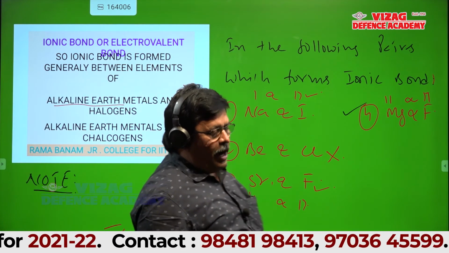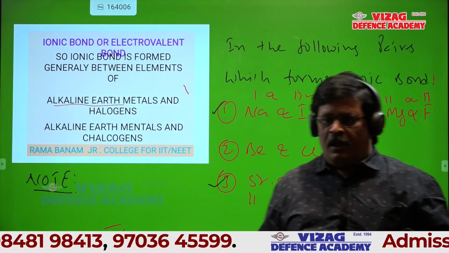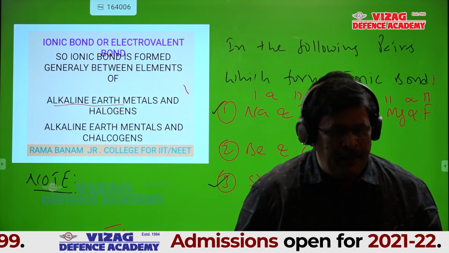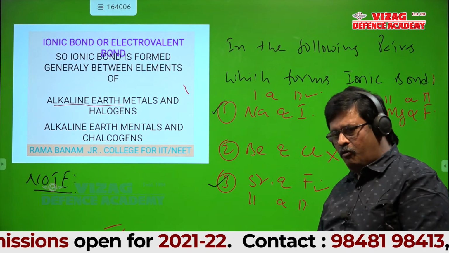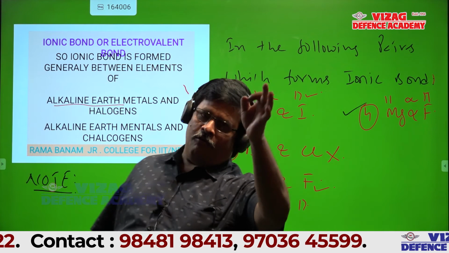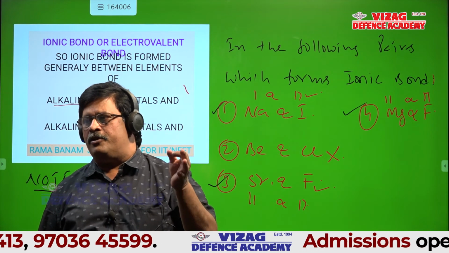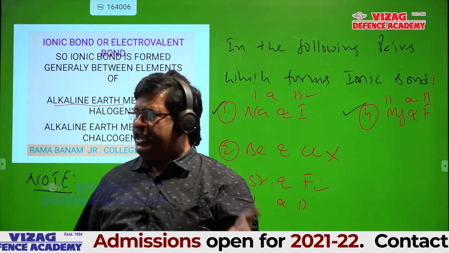Why does beryllium form covalent compounds? That we'll discuss in chemical bonding in regular classes. It is because of its very small size and high ionization energy. If you want that reason, you write that reason also. Beryllium is the only alkaline earth metal that always forms covalent compounds due to small size and high ionization energy.